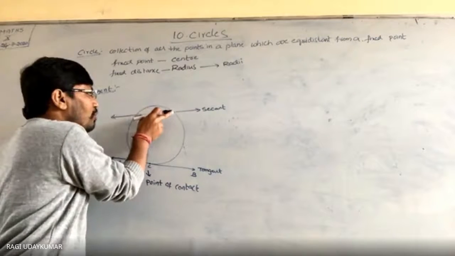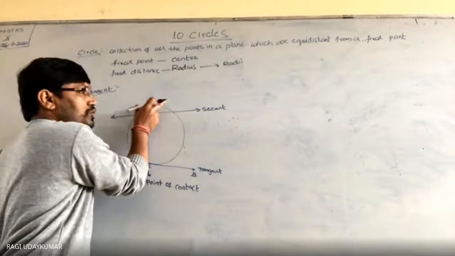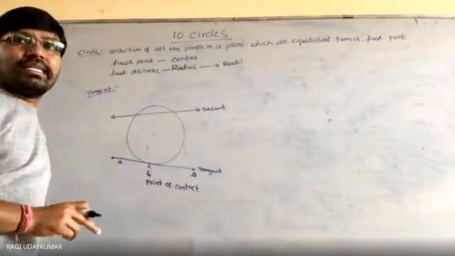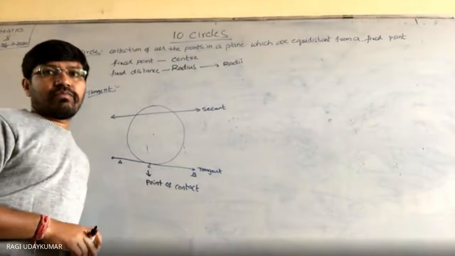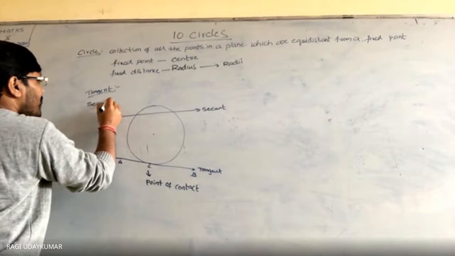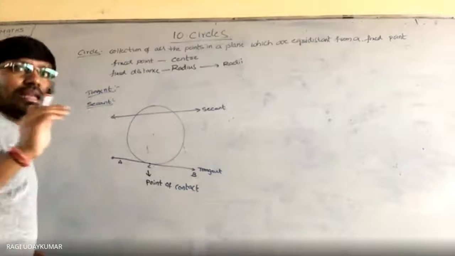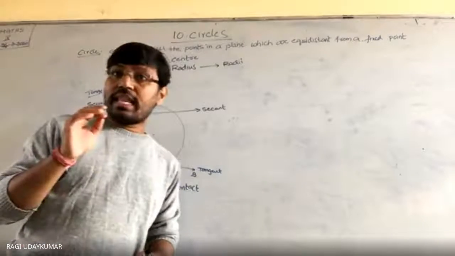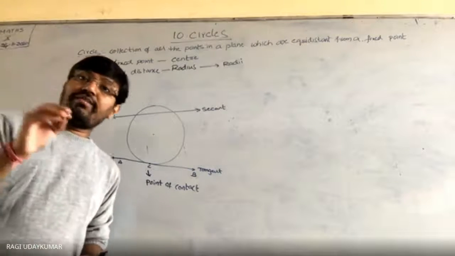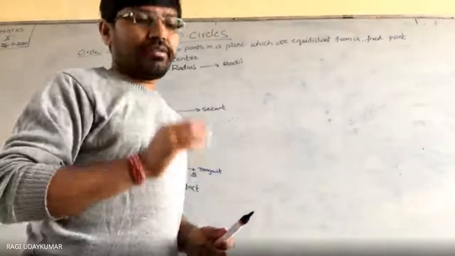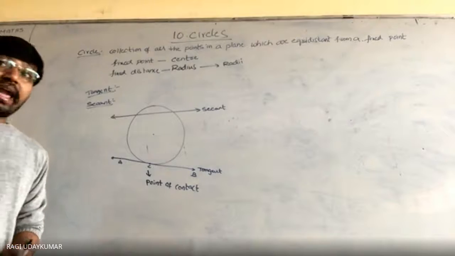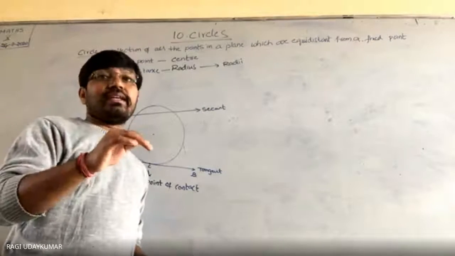If you take this secant upward, it touches 2 points, and when it touches at only one point, it is called a tangent. So there is a difference between the tangent and the secant. These are lines. A line which touches the circle at only one point is called a tangent, and a line passing through any 2 points of the circle is called a secant.